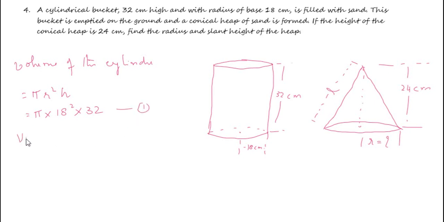Now the volume of the cone, that is 1 by 3 pi r square h. We don't know the r here. It is 1 by 3 into pi into r square into h. H is 24 centimeter.